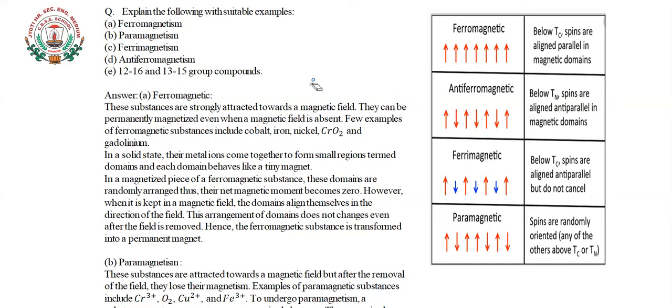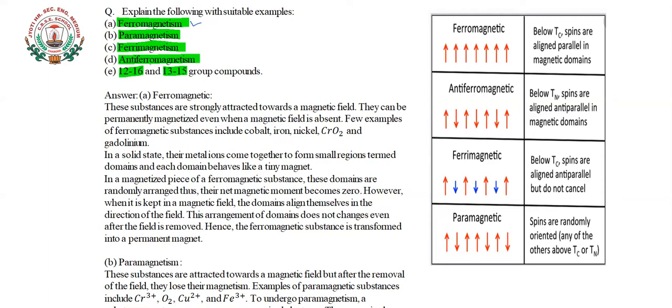The question here can be, explain the following with suitable examples. First is ferromagnetism, then paramagnetism, then ferrimagnetism and antiferromagnetism, and the last one is the 12-16 and 13-15 group compounds. So these are some of the important topics from your chapter solid state. And by using this question answer, we can easily understand which type of questions can be asked from this type of topic. So let's go first with ferromagnetism here.